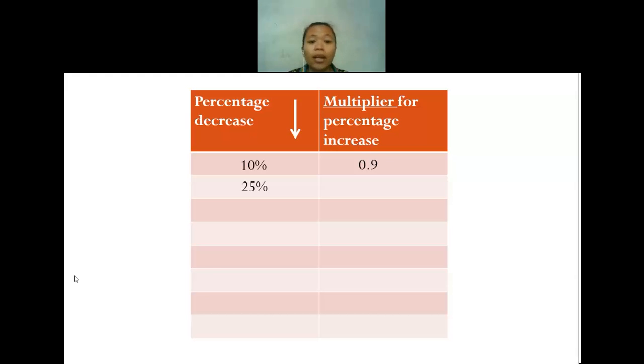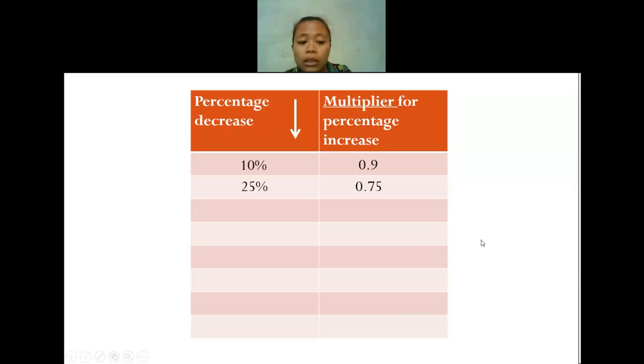The original will always equal 100. 100 decreased by 25% gives 0.75. So 100 minus 25 is 75, so it will be 0.75. Is there anyone who is still confused? If you're still confused, it's okay to ask. I will repeat it again. No? If you have no confusion, then I will move